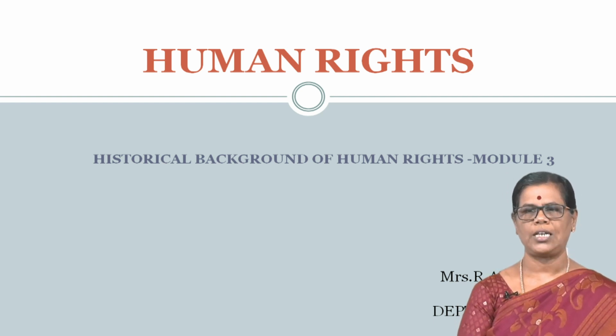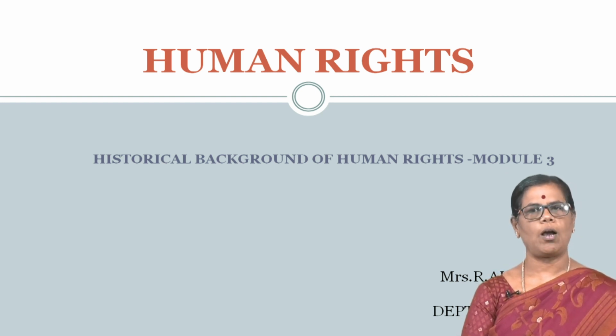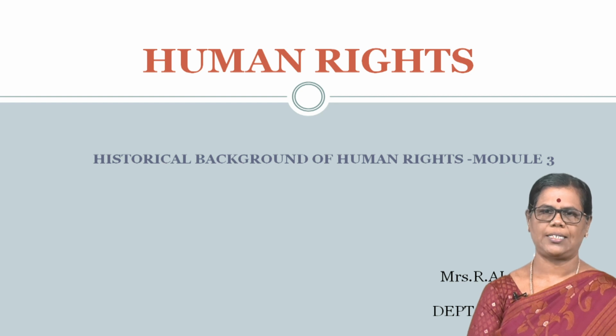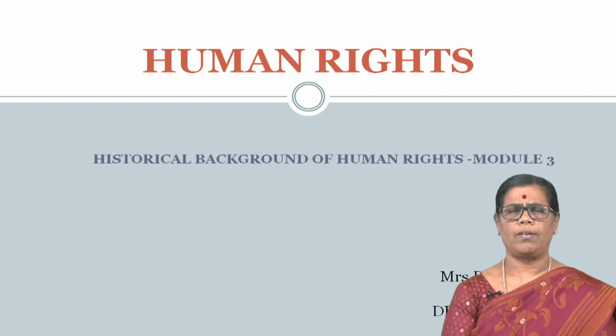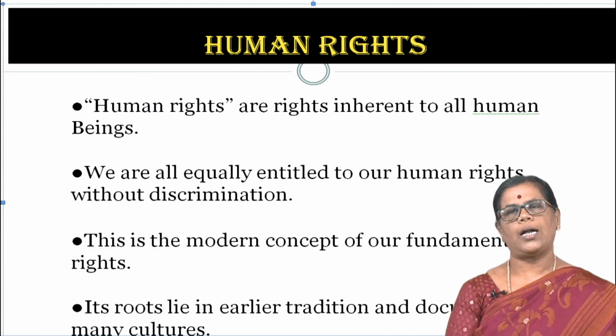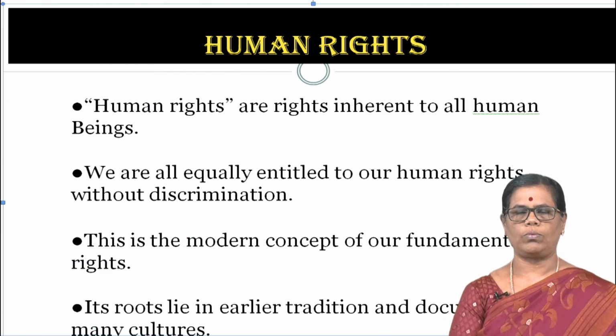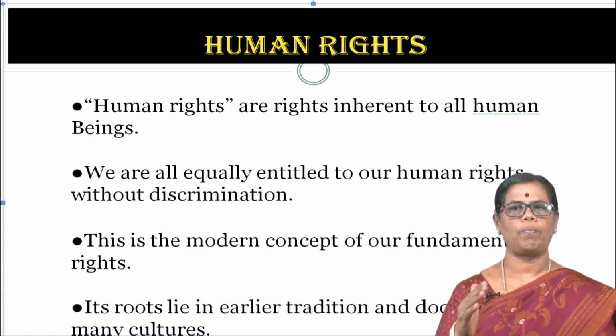This is module 3. In the previous classes, we have seen what human rights are and the classification of human rights, the various classifications: political, civil and cultural rights. Today, the historical background: human rights are rights inherent to all human beings.